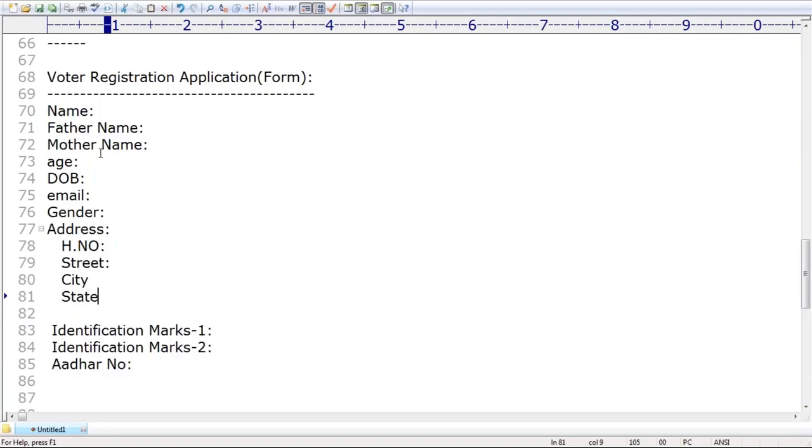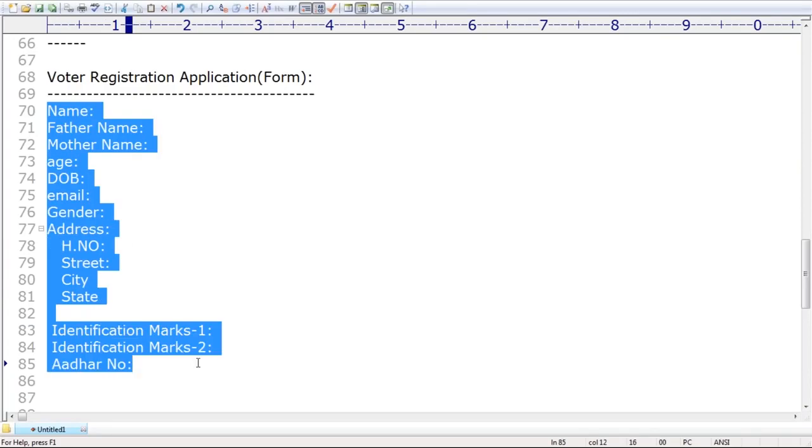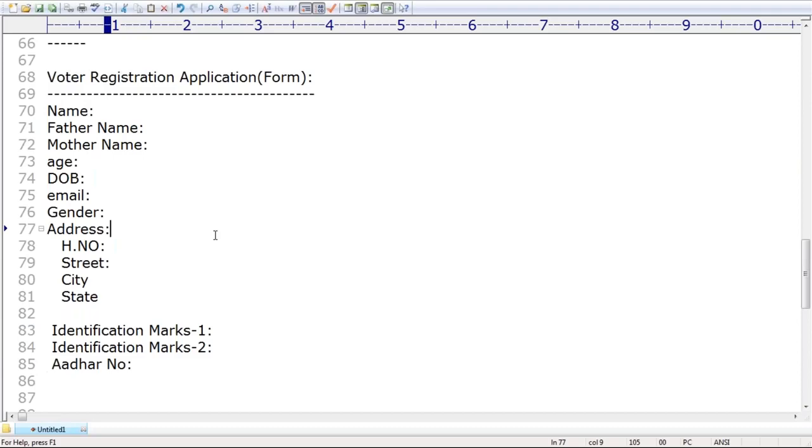Sir, here, are these types of forms a very common requirement in our application or not? Yes, in our programming, web application area, these types of things are very common. Now observe that in this small example, how many string objects are there? How many non-string objects are there? Can you please count, sir?